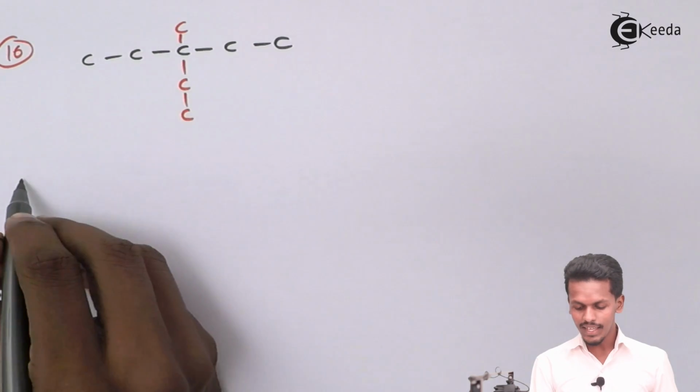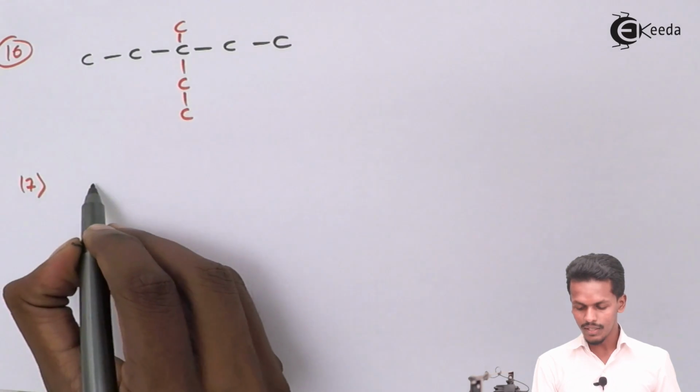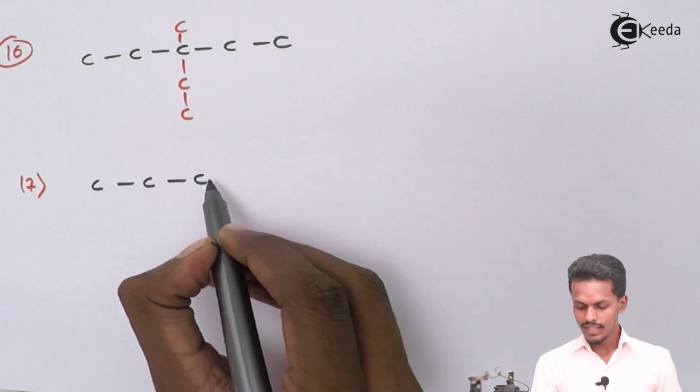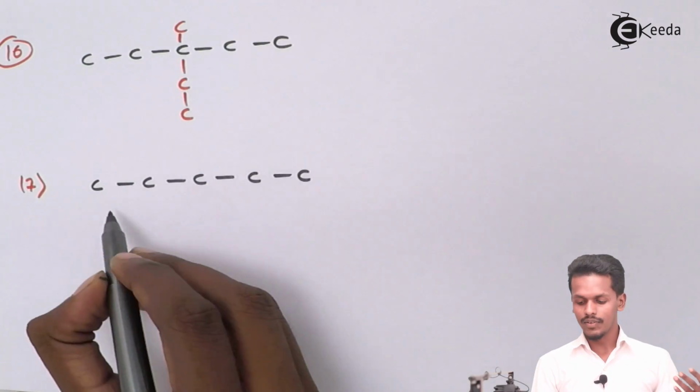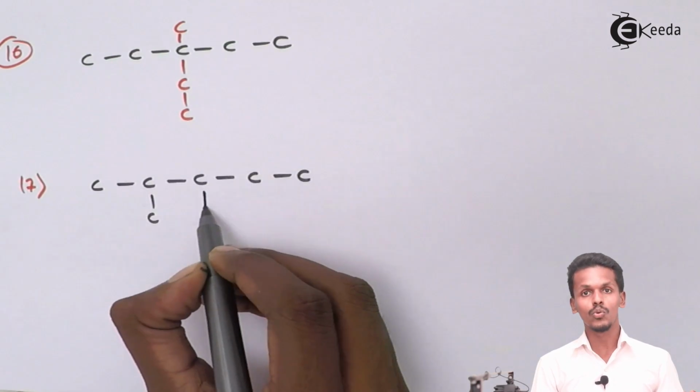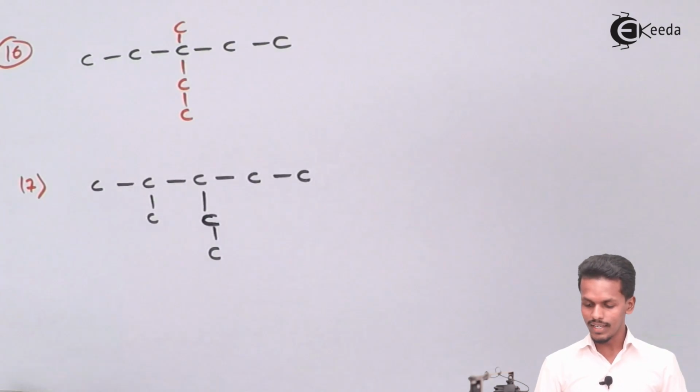And talking about the 17th isomer that we could draw, the 17th isomer would be very easy to draw, and that would be nothing but this thing that we could draw, where 1 carbon is attached over here and 2 carbon atoms are attached over here. So let us see whether this is what we have got in another place or not.